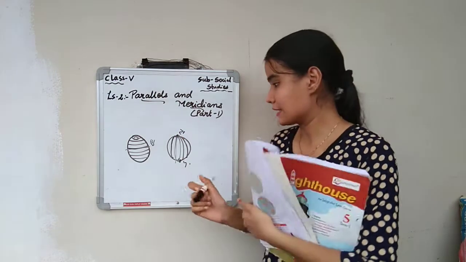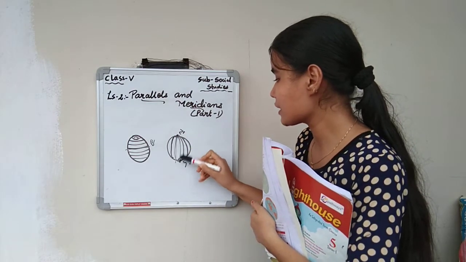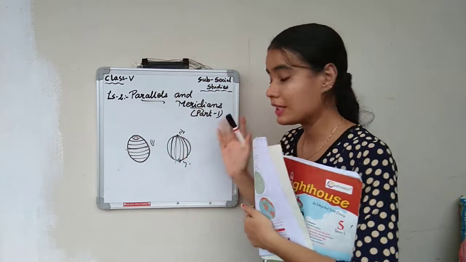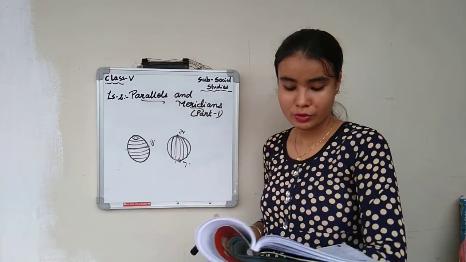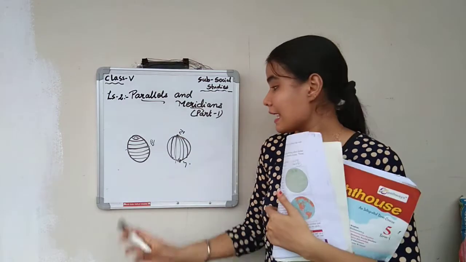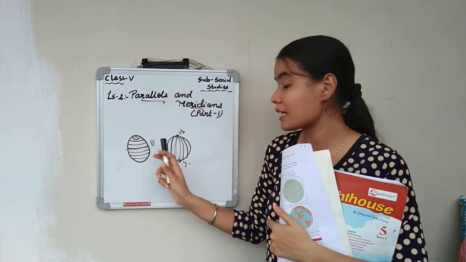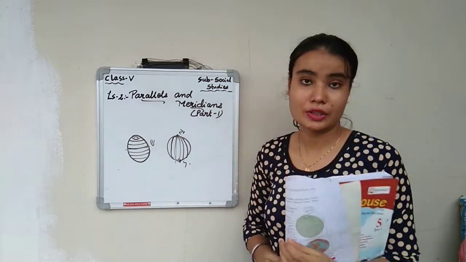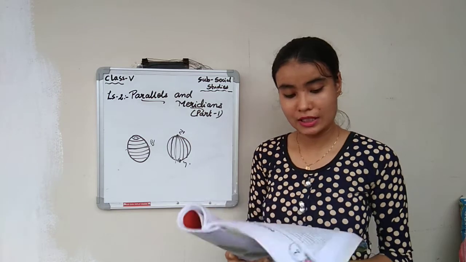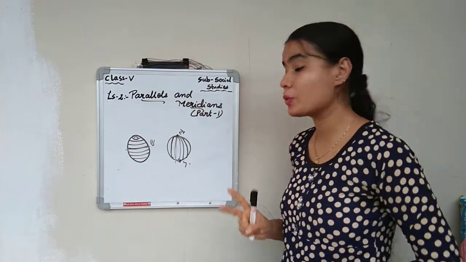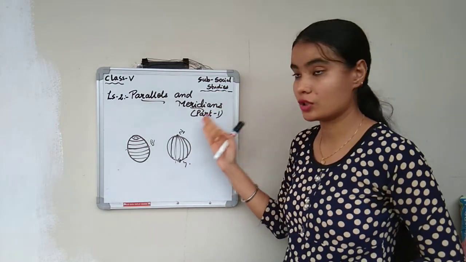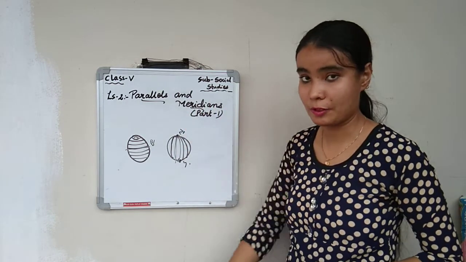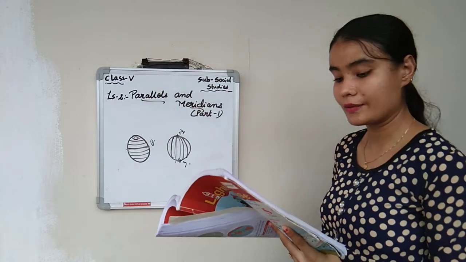Okay, so the point at which it is intersecting, it is called as what? Poles. The top one is called as what? Northern pole, and the bottom one is called as what? Southern pole. And the middle, where you are having a full circle drawn on a globe, that is called as what? Equator. And again, it is divided into two equal parts. The top part is called as what? Northern hemisphere, and the south part is called as what? Southern hemisphere.